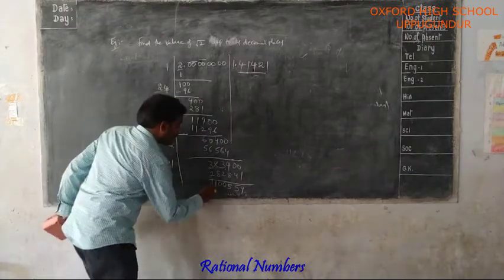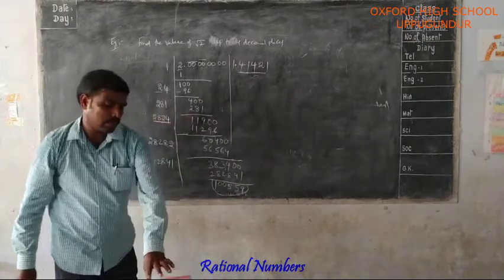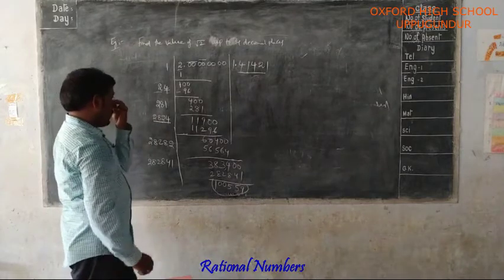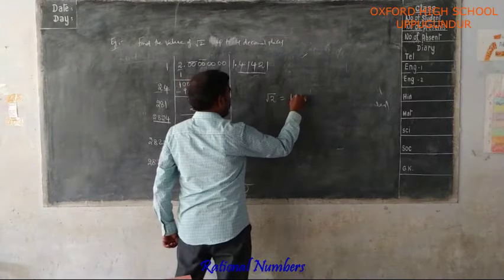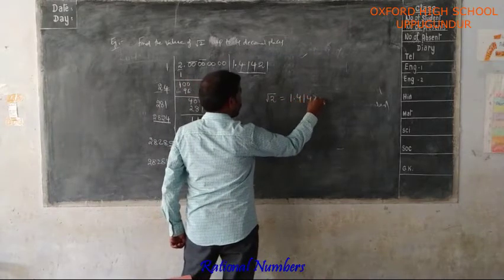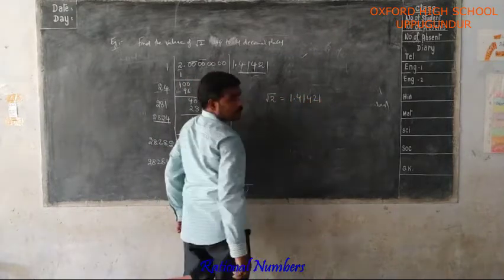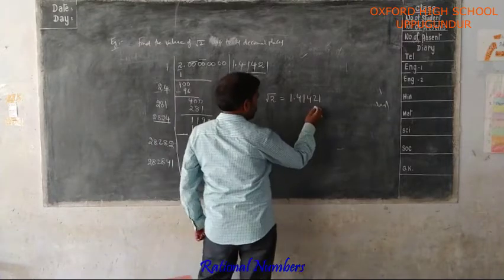This is the remainder. So the square root value of 2 equals 1.41421 and so on.